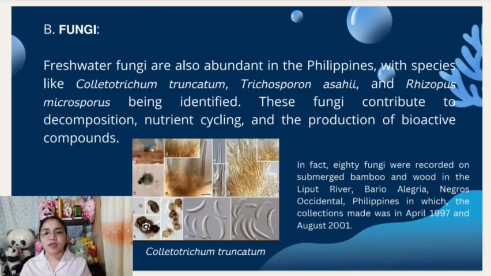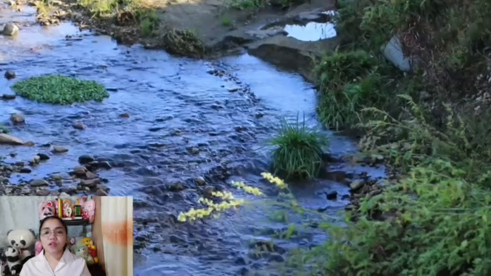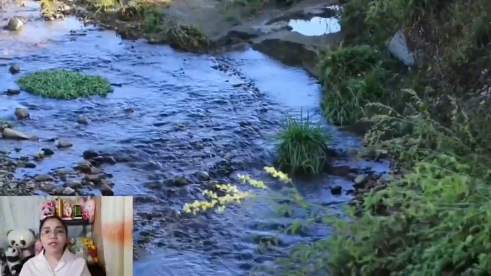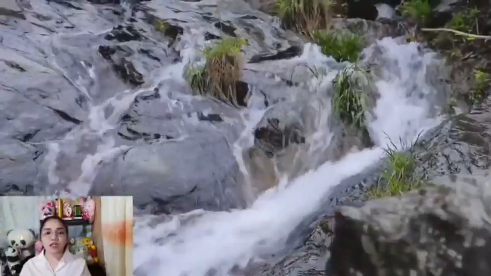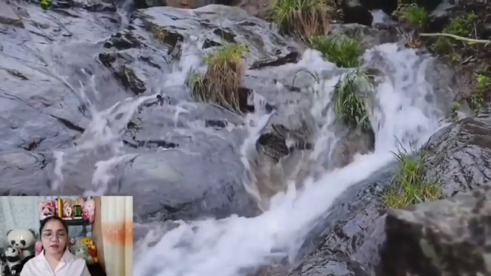In fact, 80 fungi were recorded on submerged bamboo and wood in the Lipot River, Barrio Alegria, Negros Occidental, Philippines, in which the collection was made in April 1997 and August 2001. This is according to the study of Kai et al. 2003.